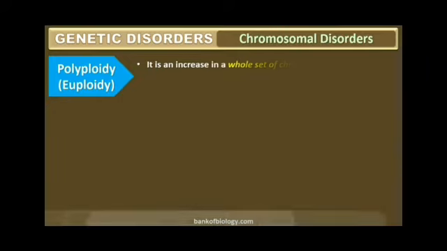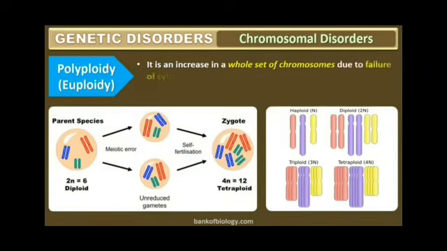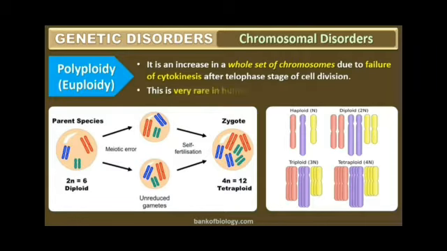Polyploidy. It is an increase in the whole set of chromosomes due to failure of cytokinesis after the telophase stage of cell division. This is very rare in humans but often seen in plants. That is, we will get triploid and tetraploid conditions.